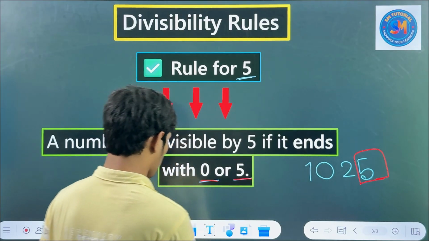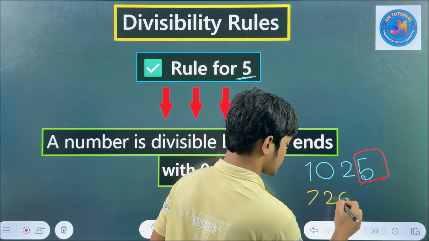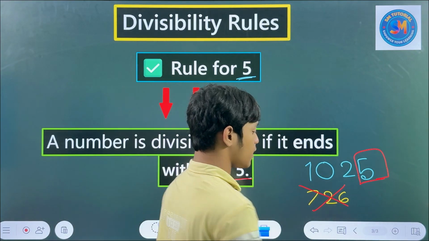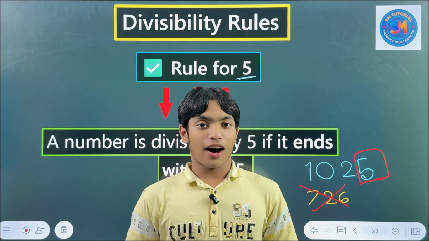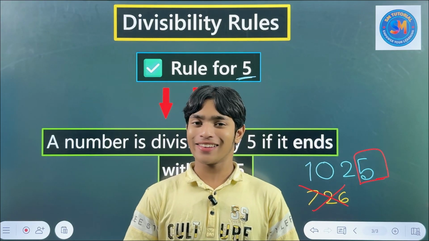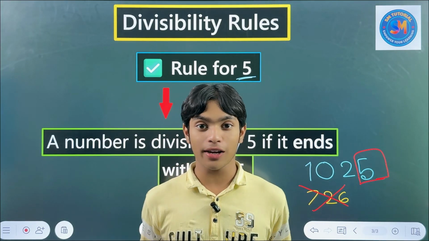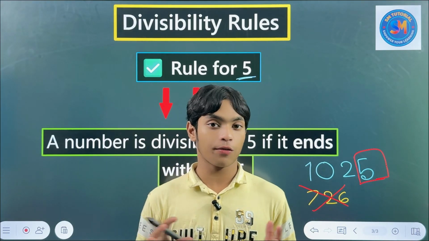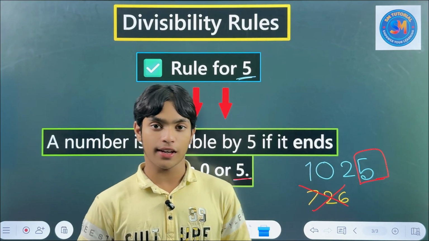But if I look at this example, 726, is it divisible by 5? No, this is not divisible by 5 because this ends with 6, not 5 or 0. So this is very, very easy. I think you all enjoyed this very much. And these are just for 2, 3, and 5. But next time, I will show you many, many important things which you need most of the time, because this is very, very important. You must memorize this, you must remember this every time to solve any type of problem.